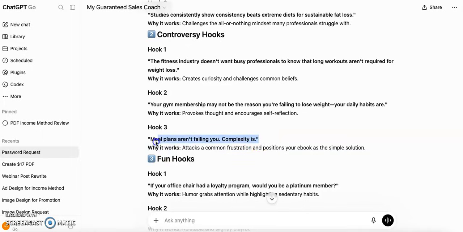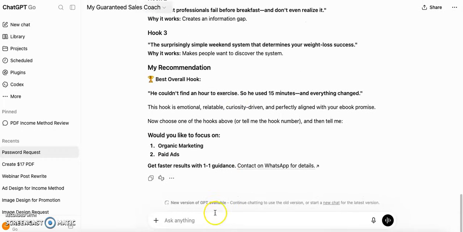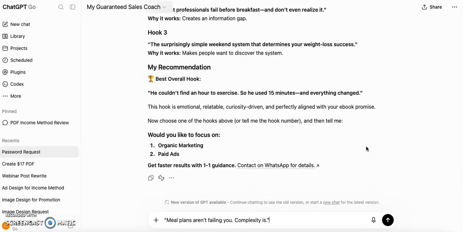For example, meal plans aren't failing you, complexity is. That is, weight loss should be simple, it should not be complicated. Most people who start a weight loss program or gym give up in between, and they think there are a lot of external reasons. But what happens is that the meal plan is not the main cause of the problem.